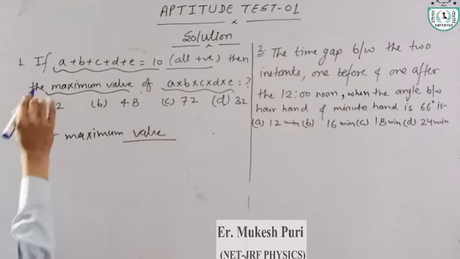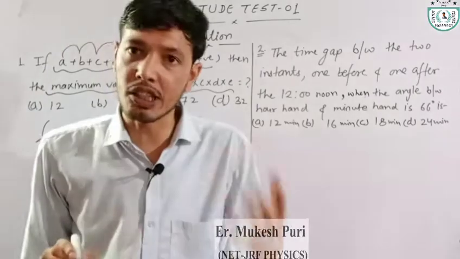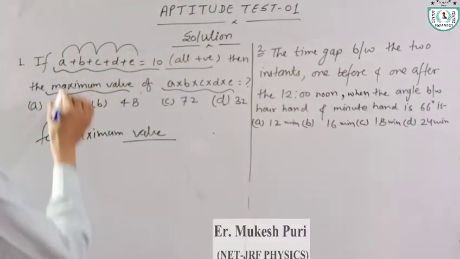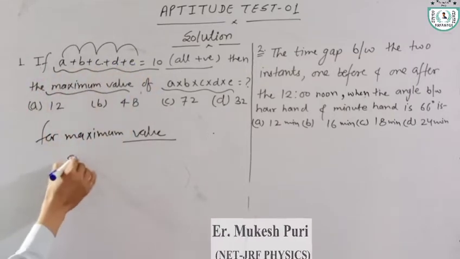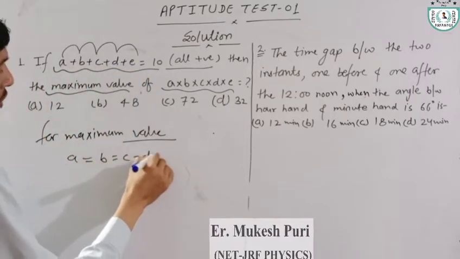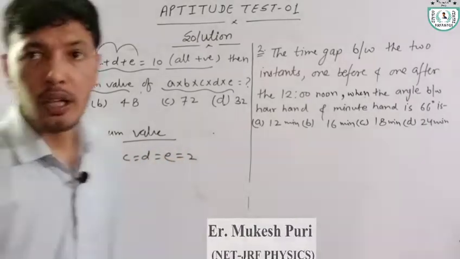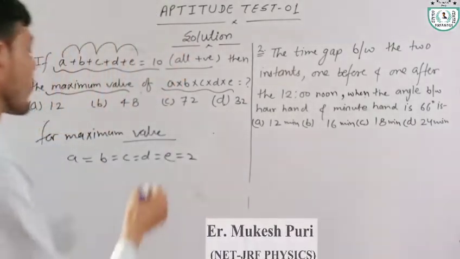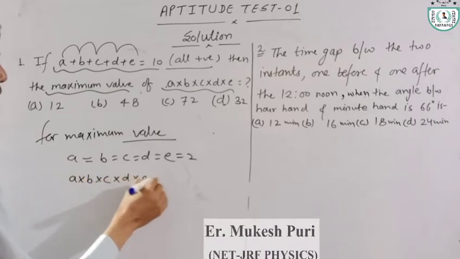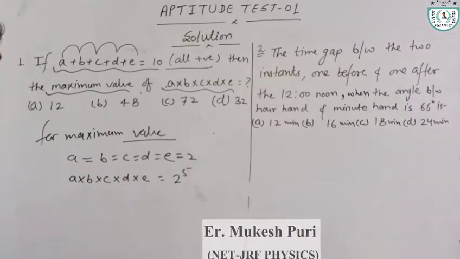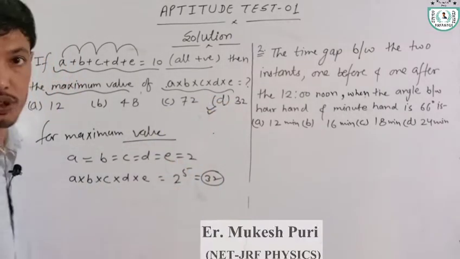For maximum value we have to put all integers equal. Okay, here if a is equal to b is equal to c is equal to d is equal to e happens, then all are equal to 2. Hence, we have a into b into c into d into e is equal to 2 raised to power 5, that is 32. Hence, 32 is the correct answer of this question.